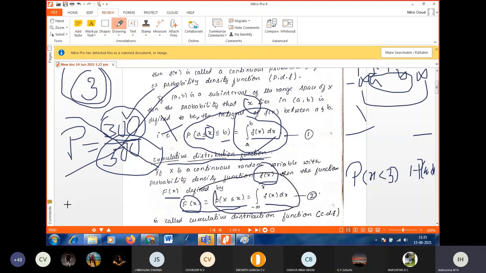I will explain this concept now. As we know, the range space of a continuous probability distribution is minus infinity to plus infinity. Now I have x somewhere here. I want to find the probability that capital X is less than or equal to small x, where capital X is a random variable.